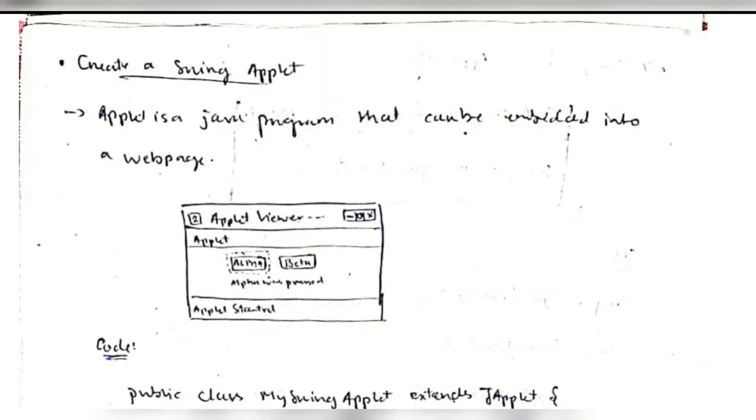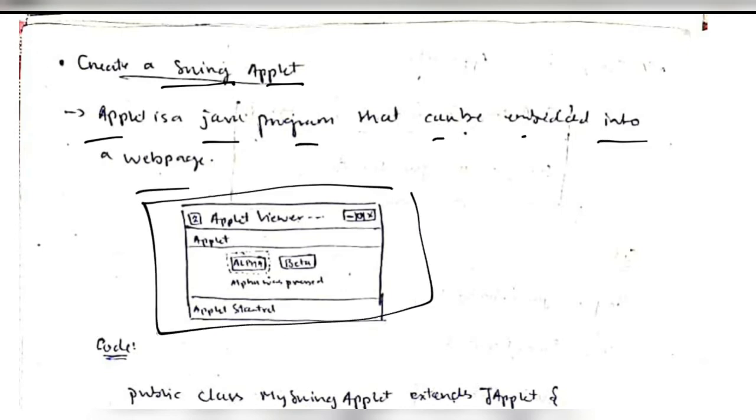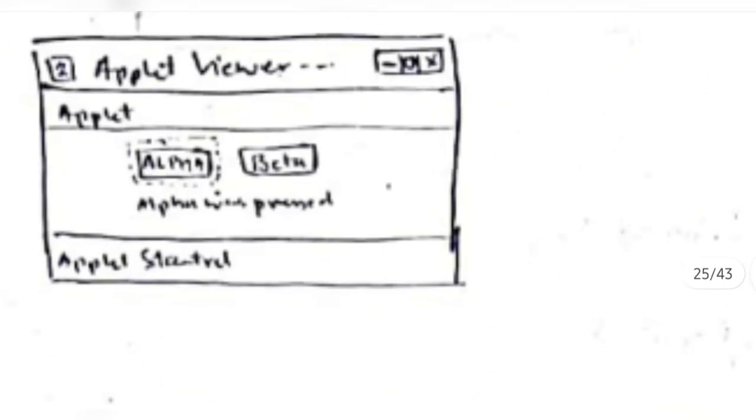Okay, previously what we discussed was an application. This is to create a Swing applet. What is an applet? An applet is a Java program that can be embedded into a web page. If the web page is this, and you are embedding any Java program, that's an applet.